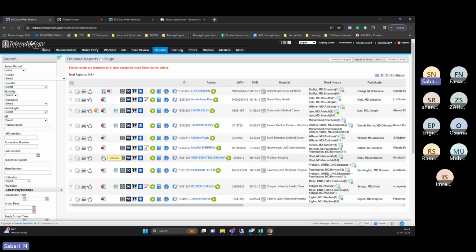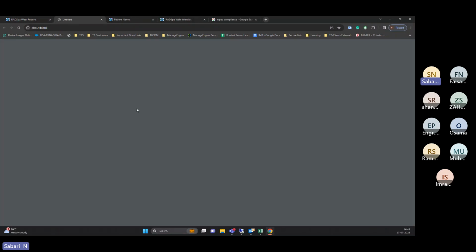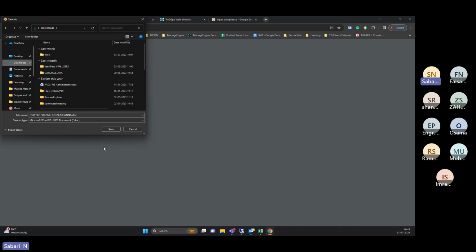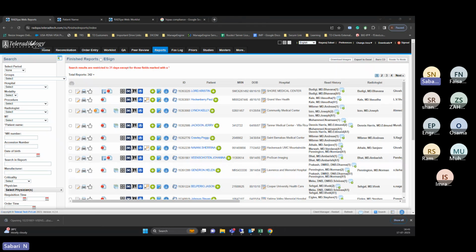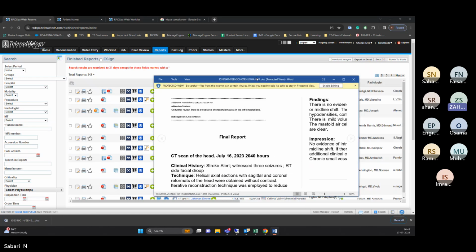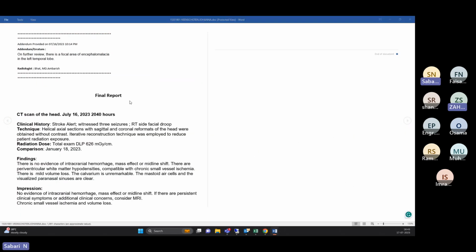So if they want to edit it, you can give the option to view the document. It is like a Word file, so definitely you can edit it. Once you click on this, it will be downloaded to your PC. Once the Word file is downloaded, you can open the report and change the logo.